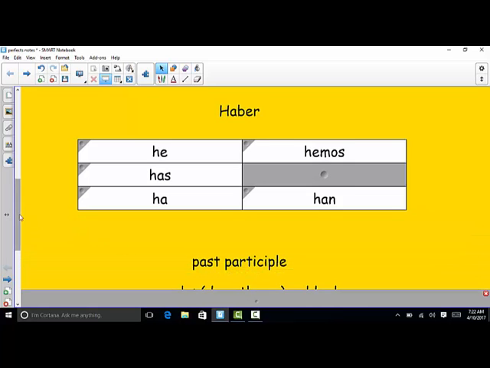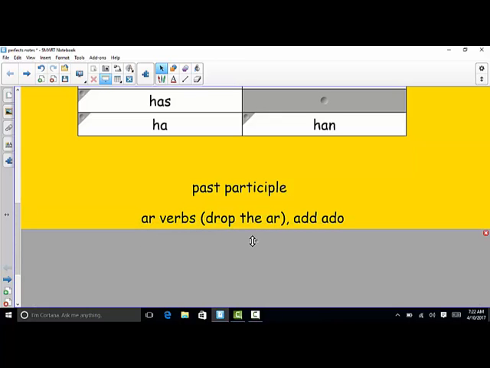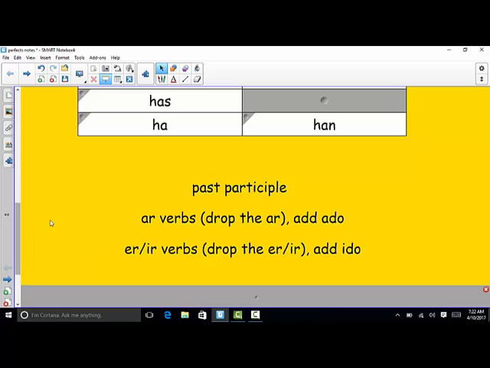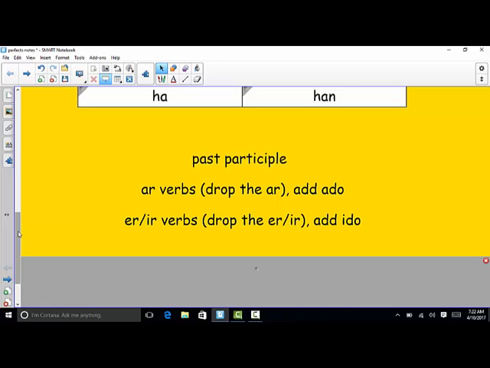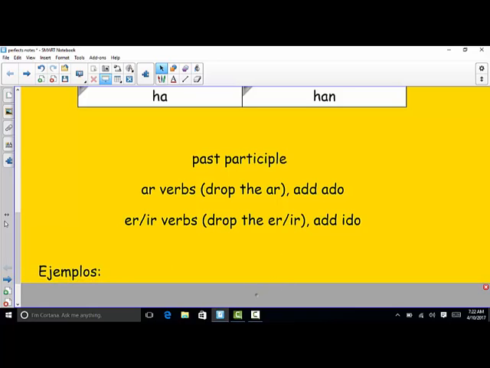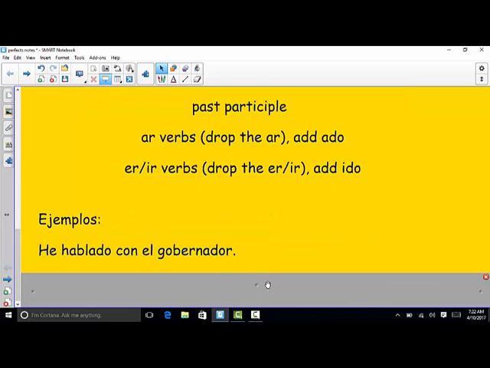The second part is a past participle. So how do we form a past participle? If it's an AR verb, you're going to drop the AR and add ado. If it's an ER or IR verb, you would drop the ER or IR and add ido. Okay, so for example, I have an example down here. If you want to say, I have spoken with the governor, or I have talked with the governor, you would do your yo form of haber, which is he, and then you take the verb hablar, drop the AR, and add ado. So, he hablado con el gobernador.